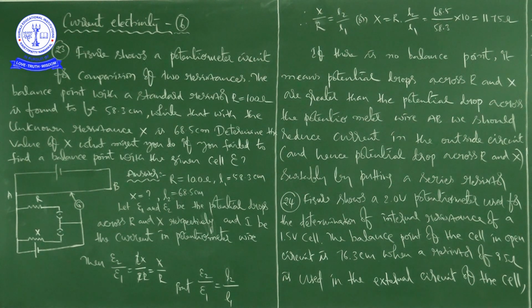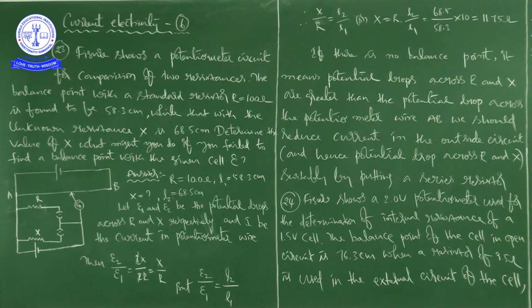In continuation to the last class, in this class we will discuss two problems, problem number 23 and 24. With this class, we will complete the current electricity numericals also, and we will finish the entire 12th portion: theory, example problems, exercise problems, and additional exercise also. First, we will see problem number 23, and then we will go for problem number 24.